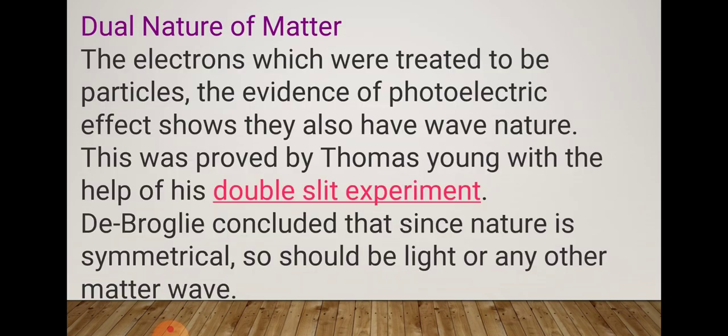What is the dual nature of matter? De Broglie suggested that moving small particles like electrons, protons, neutrons, or a dust particle, a small ball, have the properties of a wave, and the wavelength of the moving particle may be calculated by the formula: wavelength is equal to h upon mv.